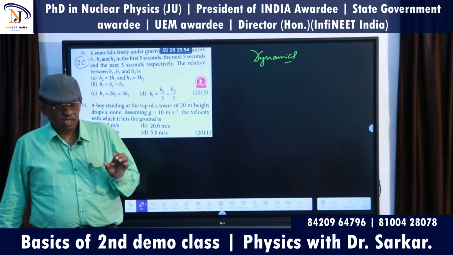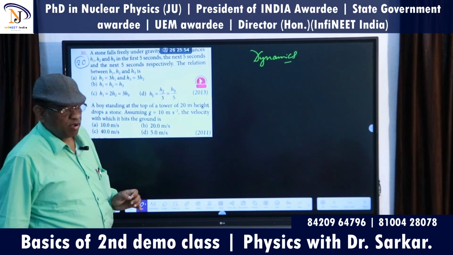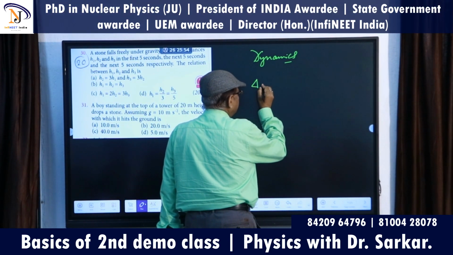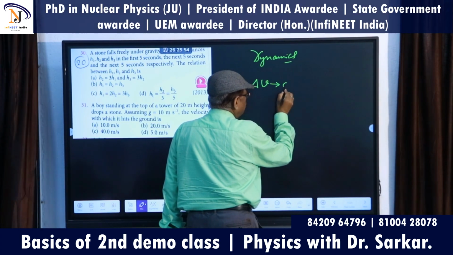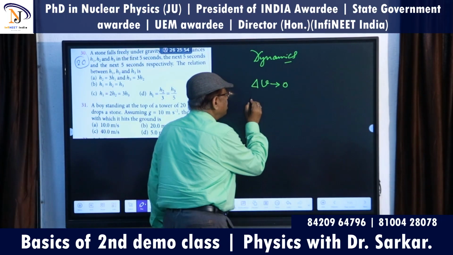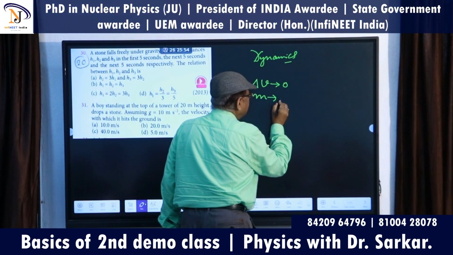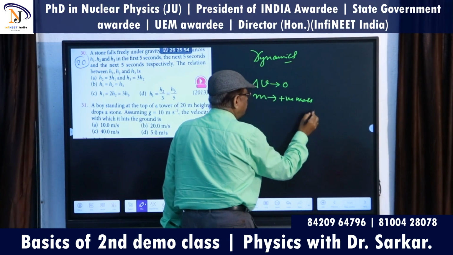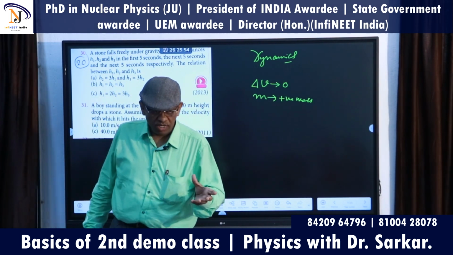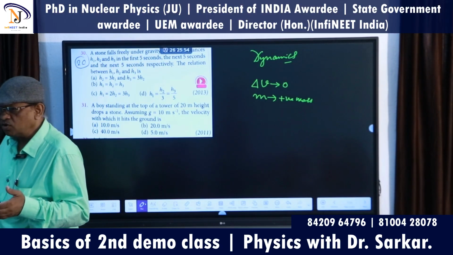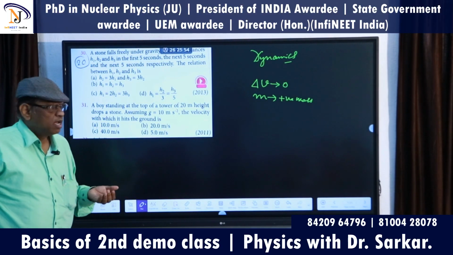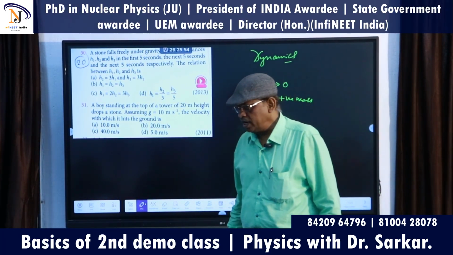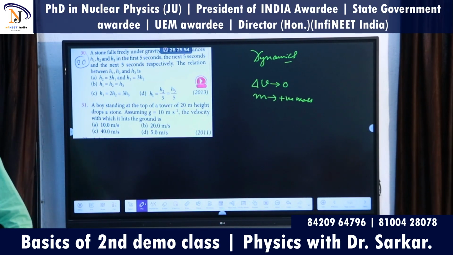And what is a particle? A particle is that body for which its volume tends to 0 and which has a definite positive mass. What is a particle? A particle is that body for which the volume is 0 or tends to 0. Clear? That is a particle.